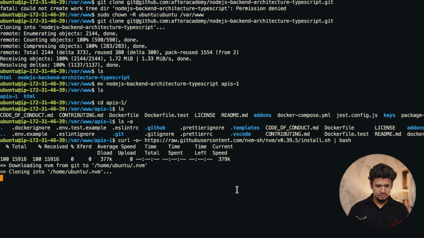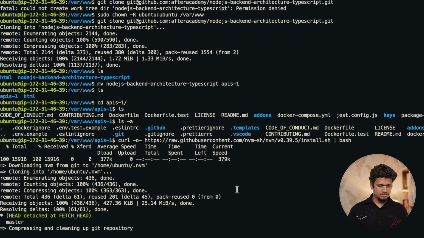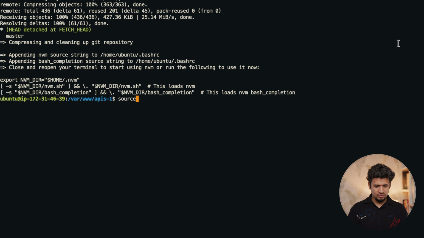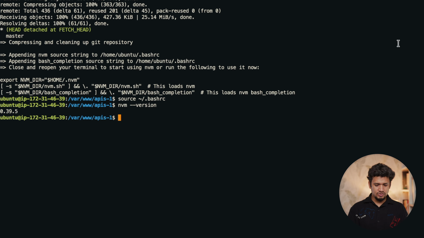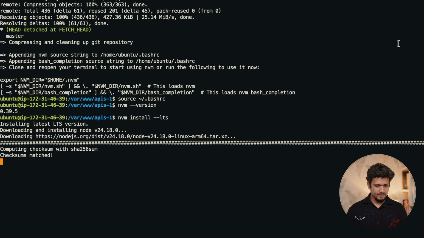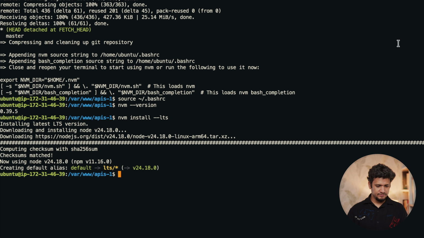Curl, install it, update all the variables stored in the terminal, source bashrc, and now let's check the nvm version. Now let's use nvm to install the node. nvm install LTS version of the node. It is installing node 24.18.